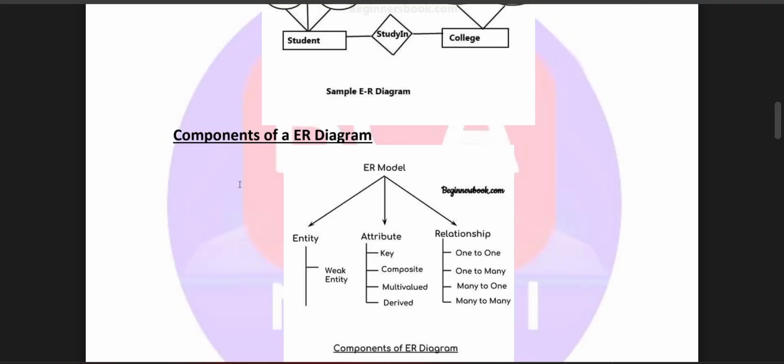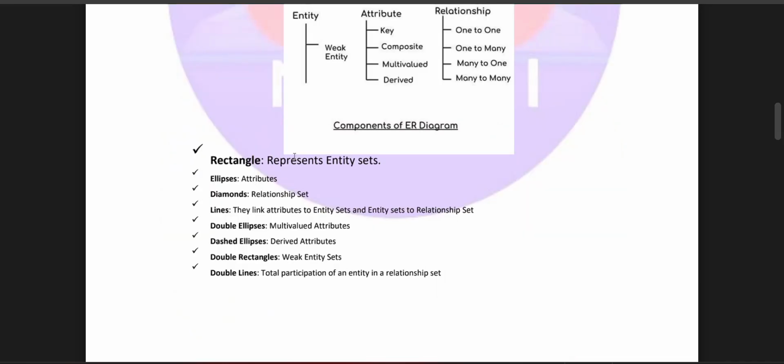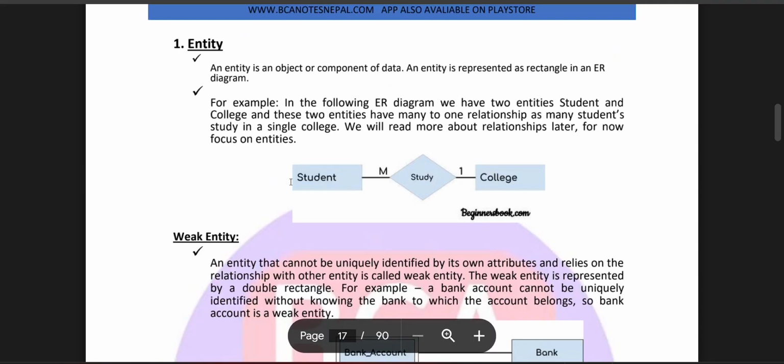Components of the ER diagram: entity, weak entity, attribute, key, composite, multi-valued, derived, relationship: one to one, one to many, many to one, many to many. ER model concept, components of the ER diagram: a rectangle represents an entity set, an ellipse an attribute, a diamond a relationship set, and a line links the attribute to the entity set and the entity set to the relationship. A double ellipse is a multi-valued attribute, and a dashed ellipse is a derived attribute. A double rectangle is a weak entity set, and a double line is total participation of the entity in the relationship set.